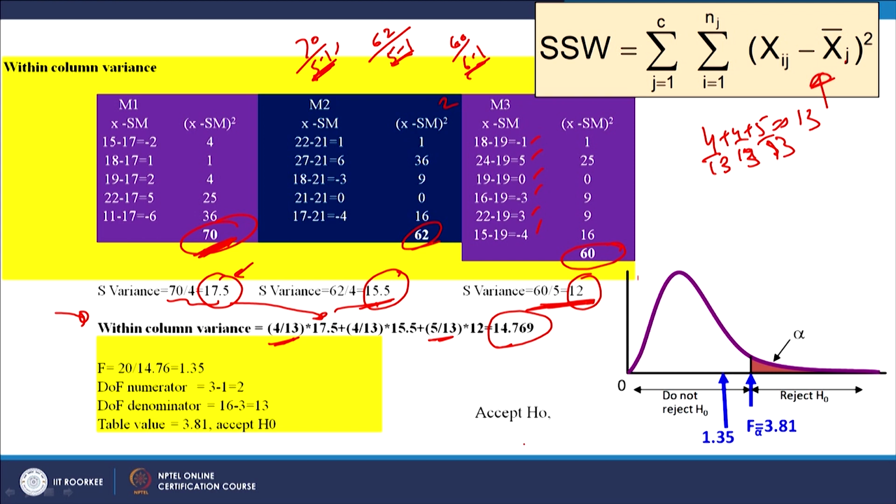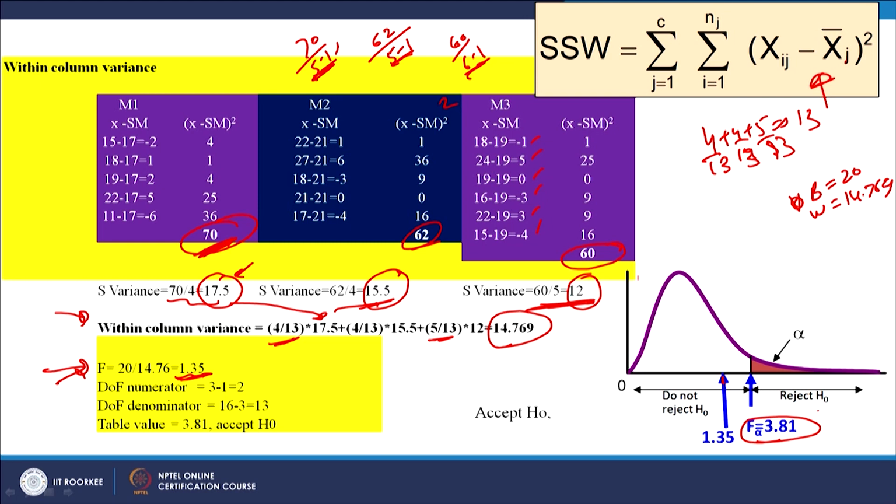So, between column variance was 20 and within column variance is 14.769. So, the F statistic or F value would be 1.35. So, this is the calculated value of F. Now, we want to find out F critical.